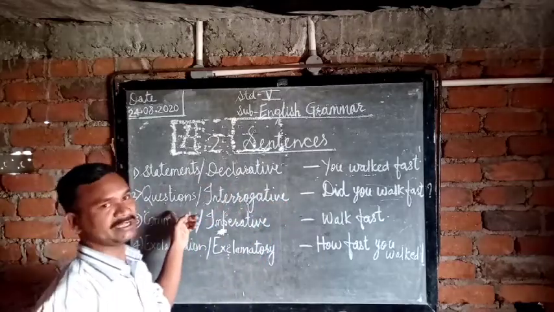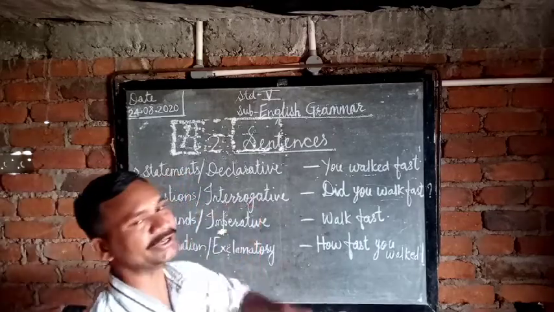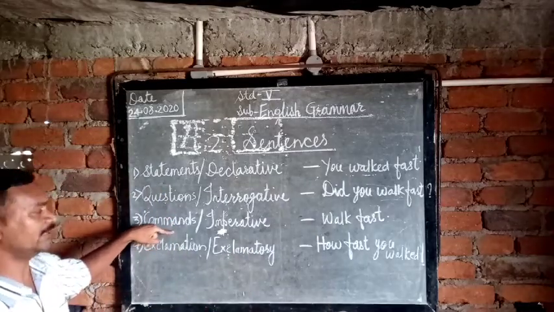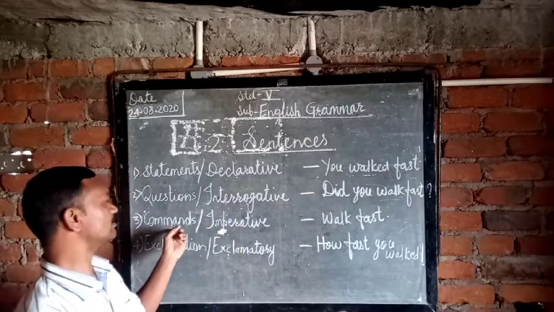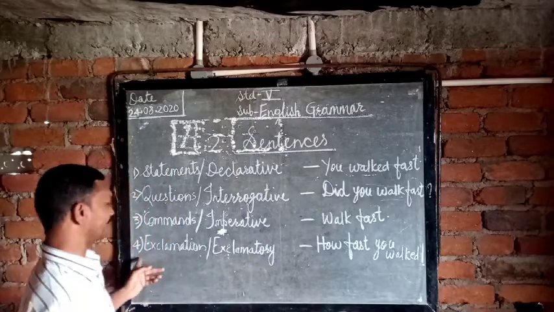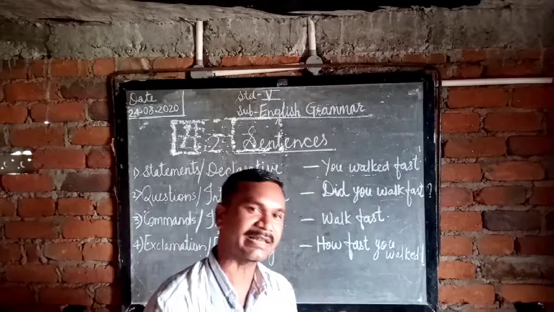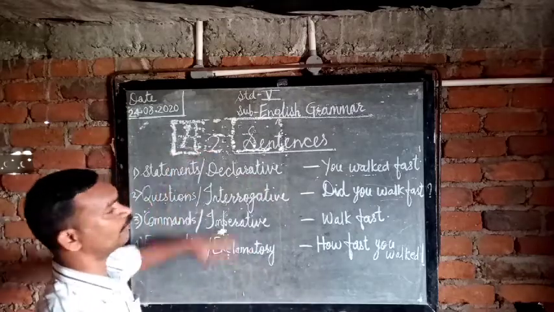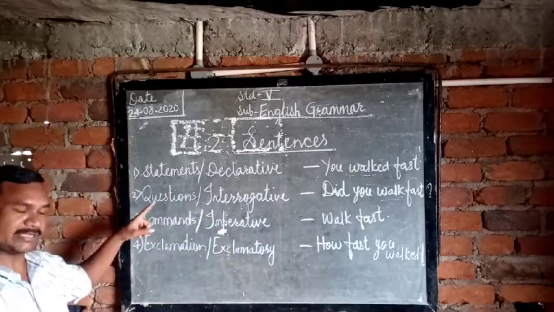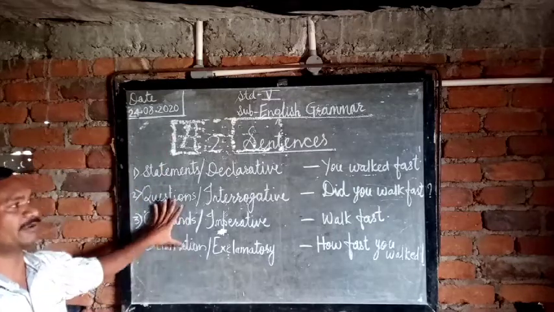The second is the question sentence, or in another word the interrogative sentence. Okay, got it? Now the third is the command sentence, in another word the imperative sentence. And the fourth is the exclamation, in another word the exclamatory sentence. So these are the four types of sentences: the statement sentence, question sentence, command sentence, and exclamation sentence.